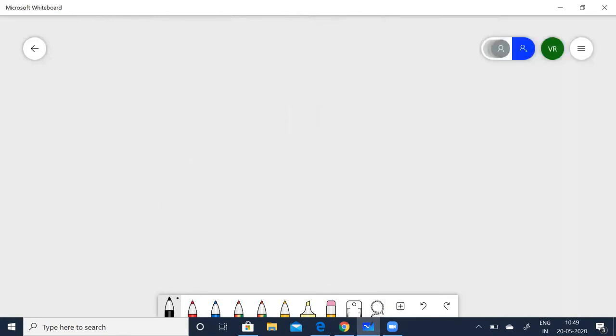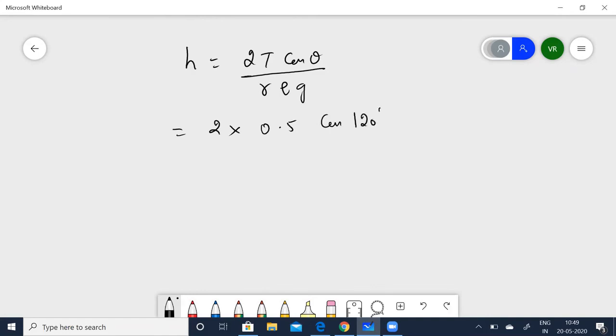Let's clear this. Now make use of the formula: h is equal to 2T cos theta divided by r rho g. Having known all the values, it is a straight application of the formula. 2, surface tension is given as 0.5, cos of 120, divided by r which is 10 to the power of minus 3, rho is given as 13.6 into 10 to the power of 3, and g is 9.8.